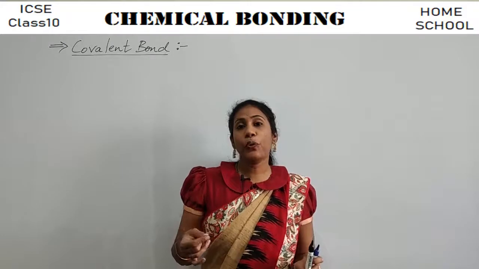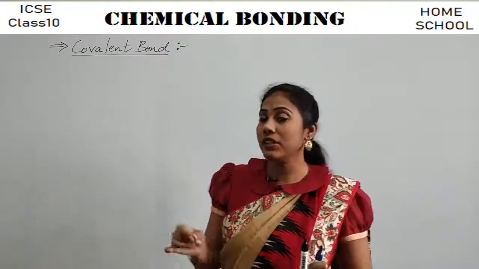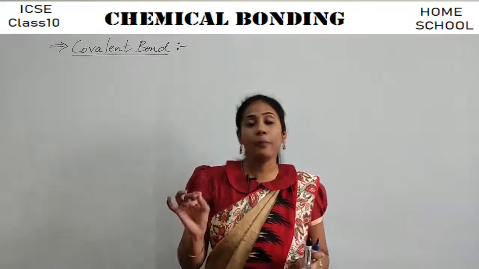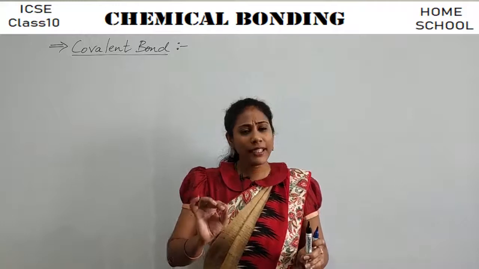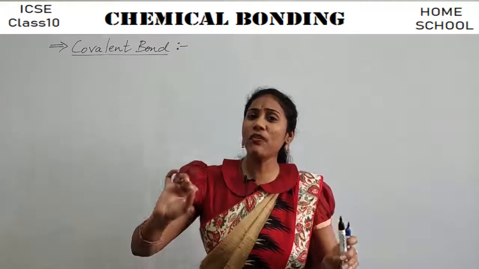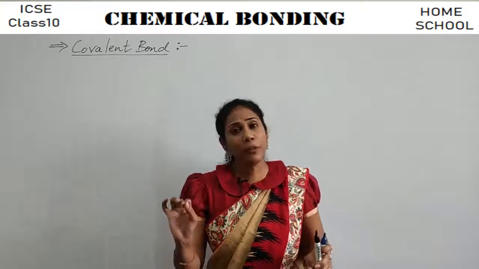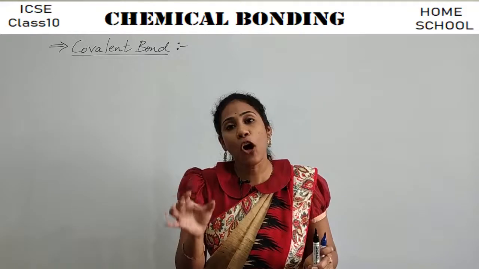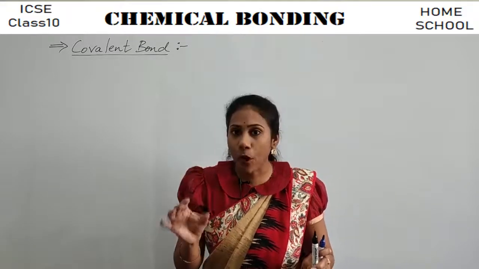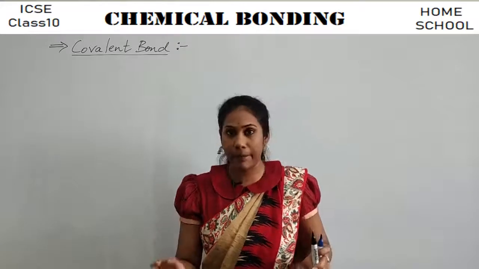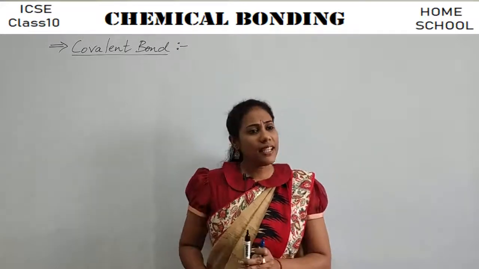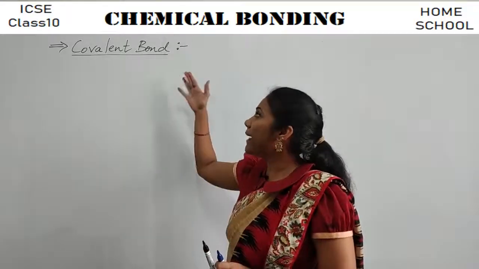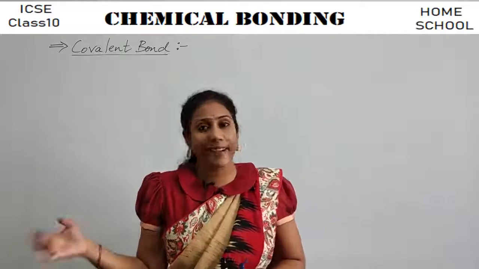So in this video, we are trying to understand the next type of chemical bond, that is a covalent bond. Okay. And in nature, there are many covalent compounds available. So what do you mean by a covalent compound? The compound which is formed by a covalent bond is called a covalent compound, right? So first, let us try to understand how this bond can be formed. So what do you mean by a covalent bond or covalent attractions?